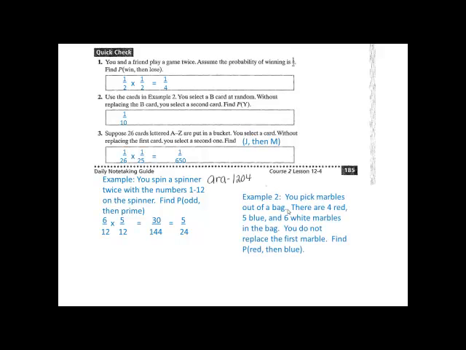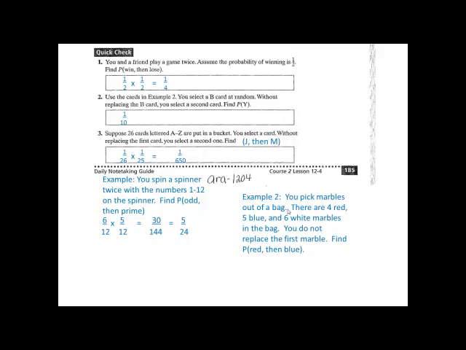Now we're going to take a look at another example. In this example, you're picking marbles out of a bag. There are 4 red, 5 blue, and 6 white marbles in the bag. You do not replace the first marble. Find the probability of drawing a red, then a blue. Before you can begin this problem, you really need to think about, is this a dependent situation or an independent situation? We're not replacing the marbles, so that would make it a dependent situation.